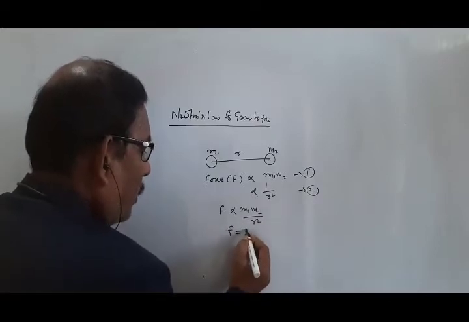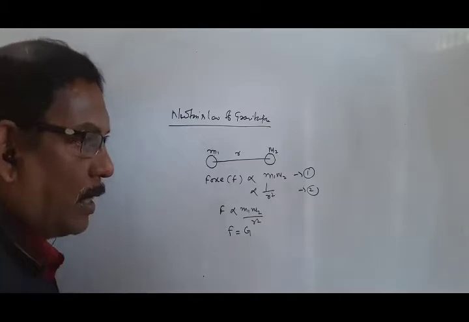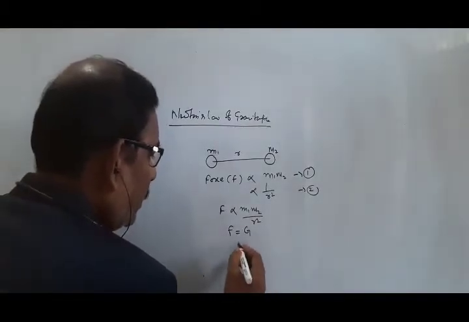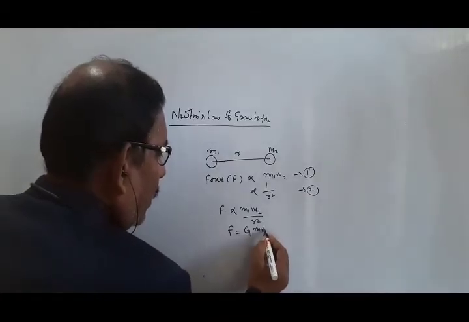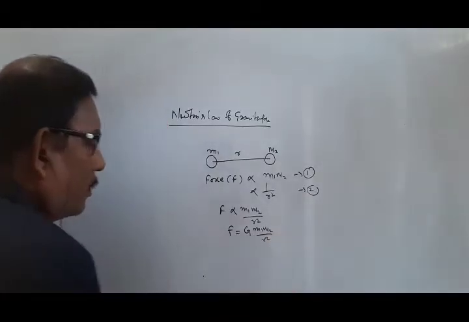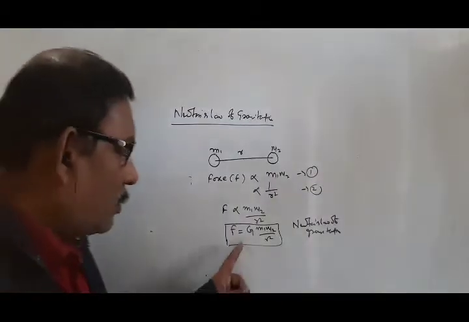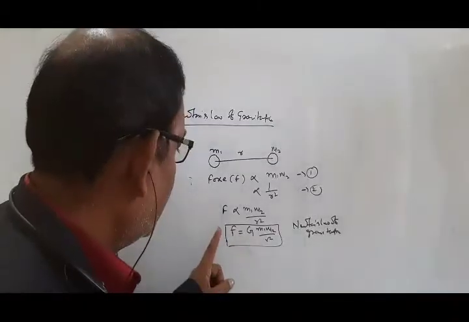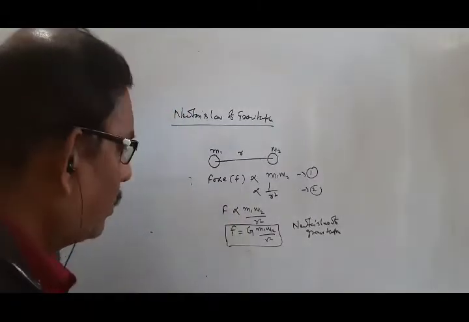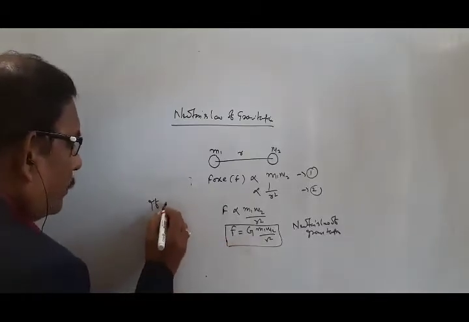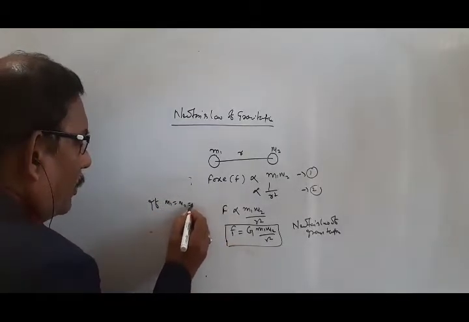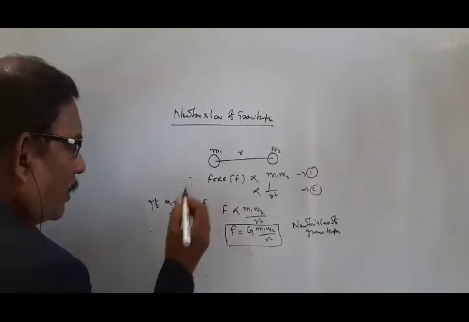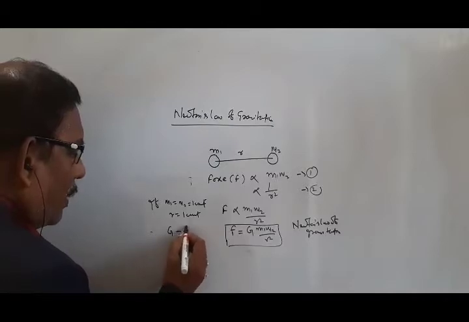F is equal to a constant, that is called the universal constant G, times m1 m2 by r square. Here G is called the universal constant, or simply the gravitational constant. If m1 m2 is equal to 1 unit, and r is equal to 1 unit, then G is equal to F.